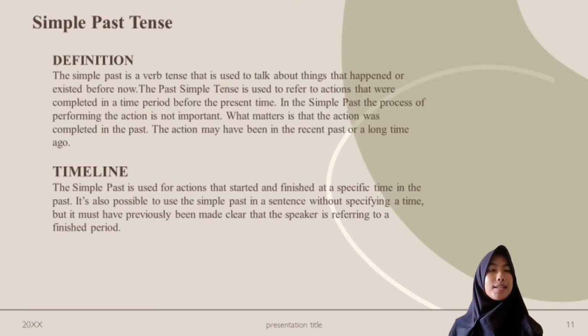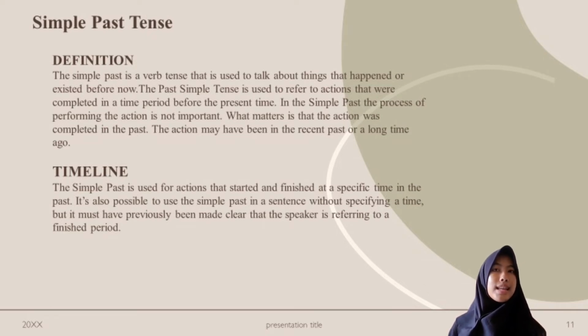Past tense and past continuous tense. The simple past is a verb tense that is used to talk about things that happened or existed before now. The past simple tense is used to refer to actions that were completed in a time period before the present time. In the simple past, the process of performing the action is not important.